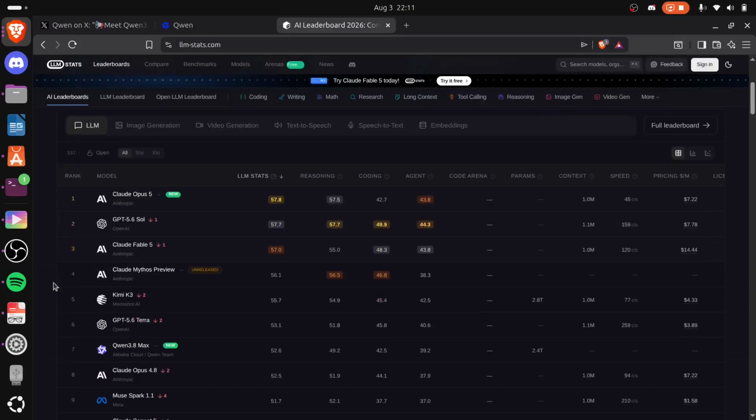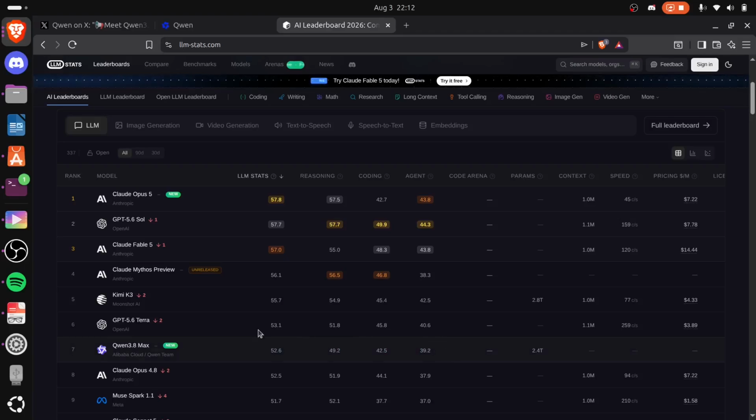Now let's talk numbers. As you guys can see on the LLM stats website, Qwen 3.8 Max ranks 7th among all models, with Claude Opus 5 being the leader of this leaderboard, rivaling models such as Claude Opus 5, GPT 5.6 Sol, Claude Fable 5, Kimi K3, and GPT 5.6 Terra. While being an open weight model, this is very insane.